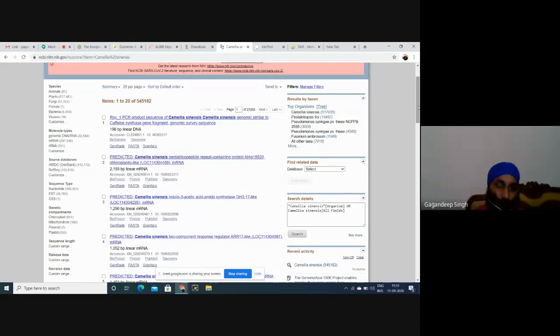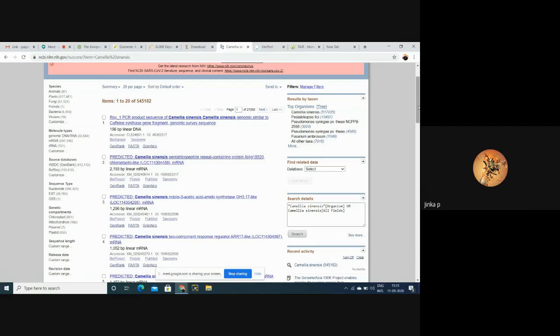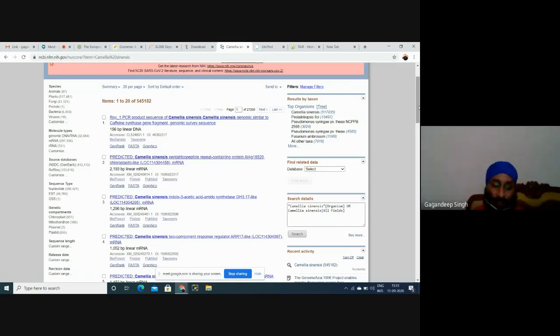So now you have searched for the organism that is Camellia sinensis. This is actually tea, the name of the tea plant.